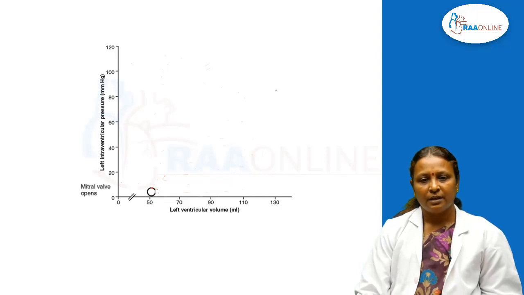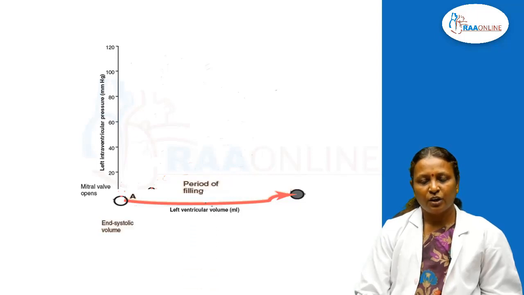The first thing to happen is phase 1. Phase 1 is ventricular filling. The ventricular filling starts with opening of the mitral valve. It starts with the end systolic volume. End systolic volume is the amount of blood that is left at the end of systole. As the ventricle is getting filled with blood, the volume increases. At the end of diastole, you have the end diastolic volume.